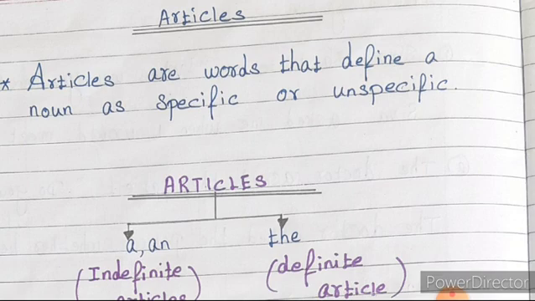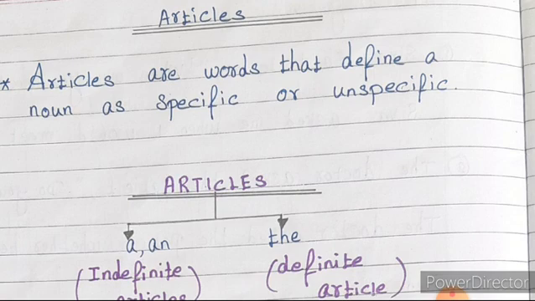Now let's take down the rules, definitions and examples in your grammar notebook. First take your notebook, children. Mention the date. Mention the title as Articles. Now take down the definition. Listen carefully and then write it in your notebook. Articles are words that define a noun as specific or unspecific. An article is a word that defines a noun, either as specific or unspecific.